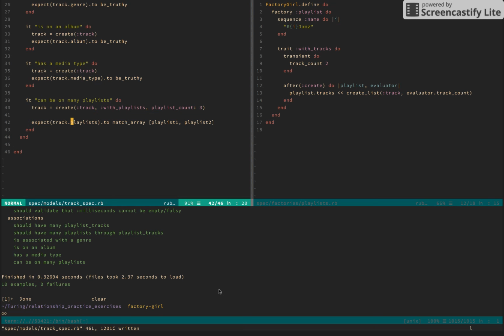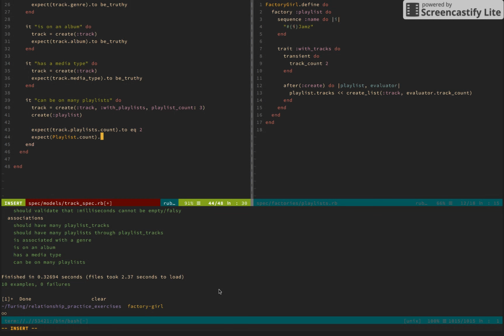So I would expect track playlists count to equal 2. And maybe let's just create a playlist, and we can expect playlist count to equal 3.